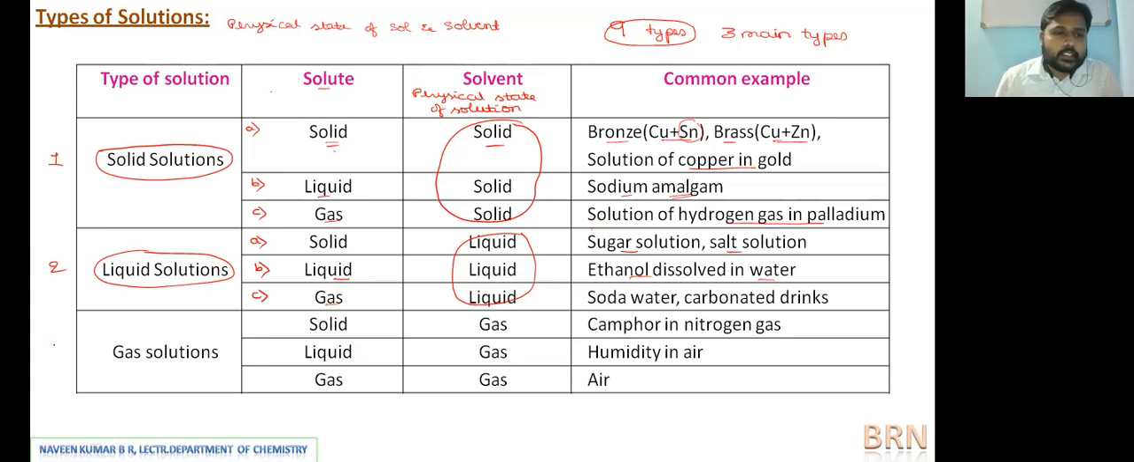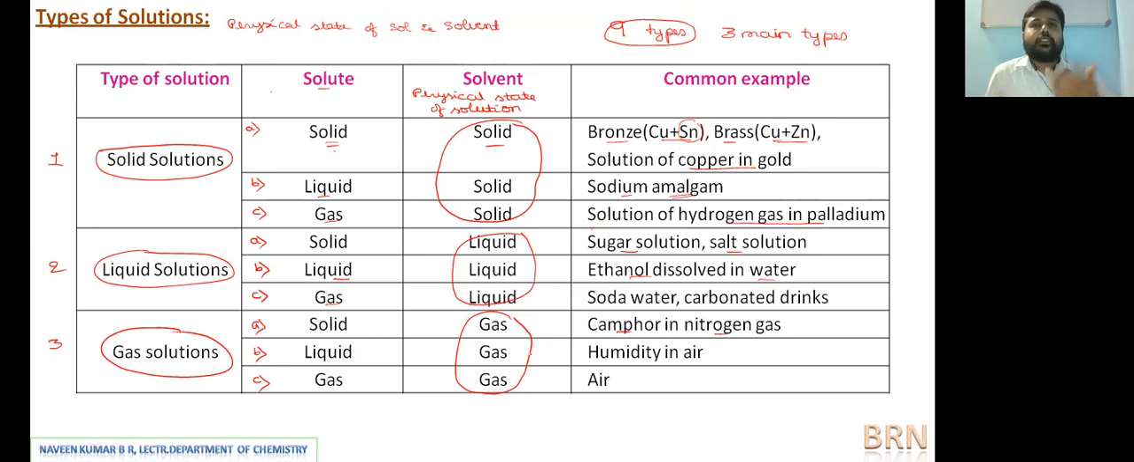Then the last type is gas solution, where the solvent will be gas. To call the solution a gas solution, the solute may be solid, liquid, or gas, but the solvent will be gas. Then you can think of solid as a solute present in a gas solvent, solid in gas solution. Example, camphor: if you take it in nitrogen gas, the camphor will mix with nitrogen gas to form a homogeneous mixture. That will be the best example for this.